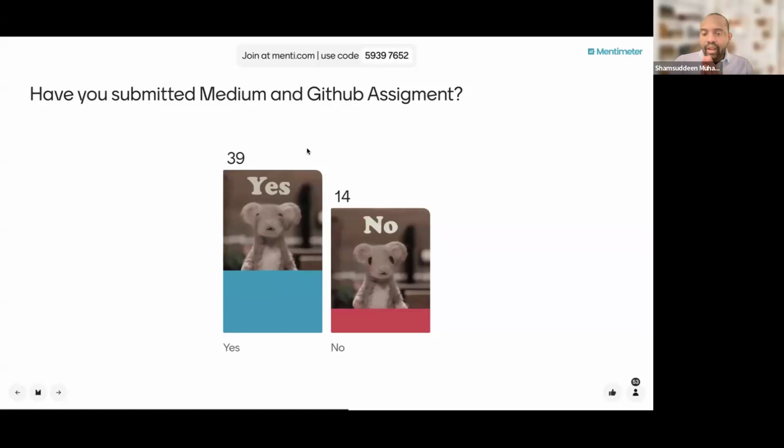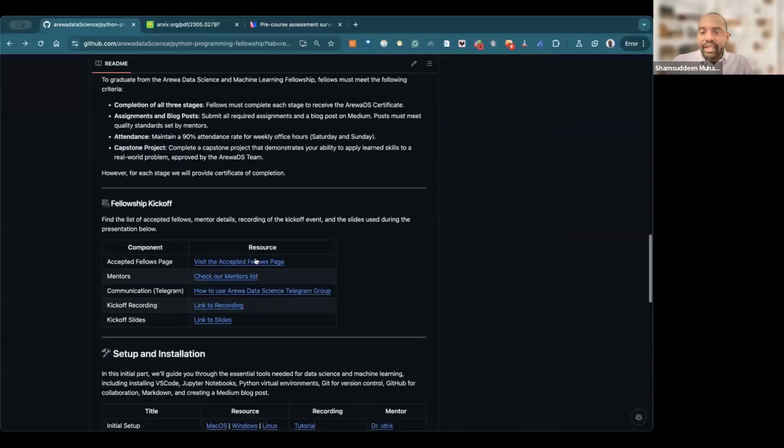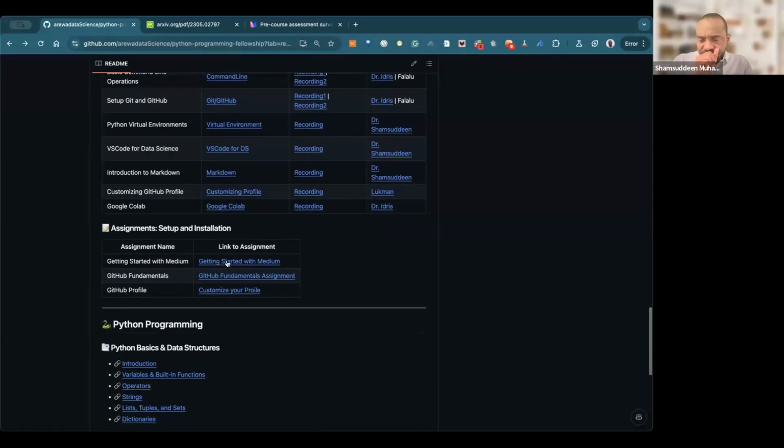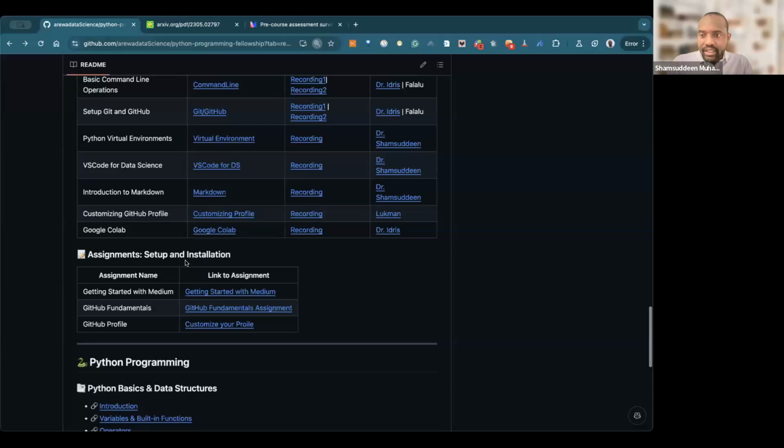So everyone is supposed to write Medium blog posts about one or two things they have learned or their experience. But also we have a GitHub assignment, right, that we already gave. If you remember, if we come to our repository here, this is our assignment. This is the first assignment on GitHub and Medium.